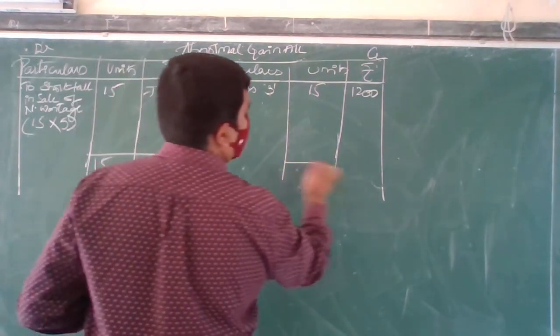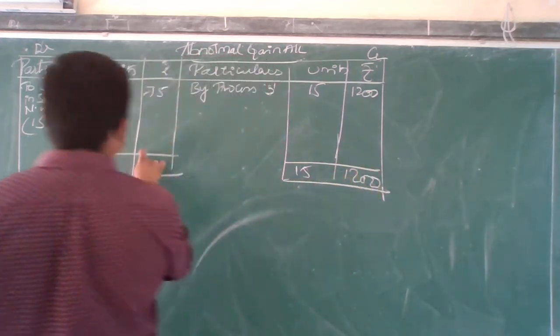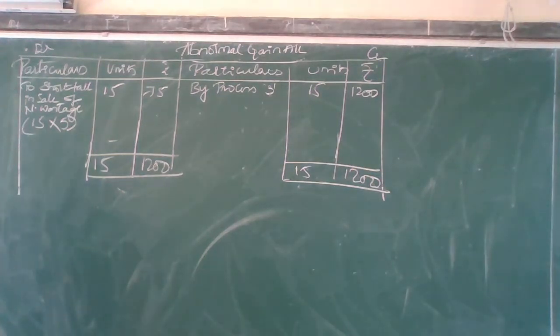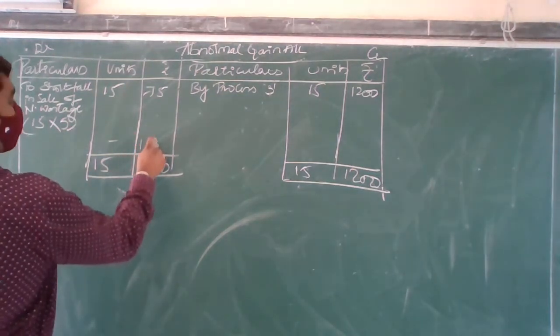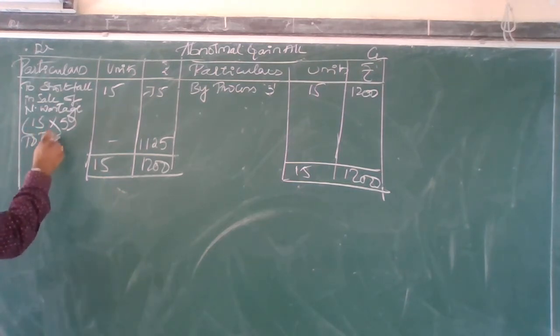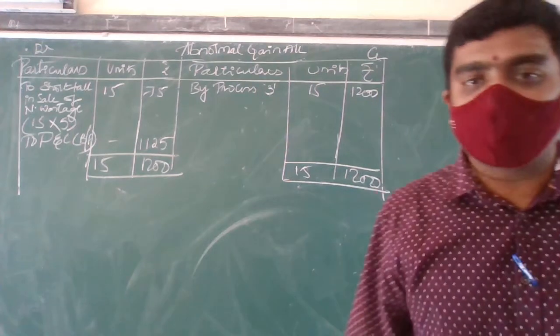15 units. On this side we take 1200. Okay, 1200 minus 75 is 1125. So 2300. I hope everyone is clear with this. Okay, is everyone clear with this?